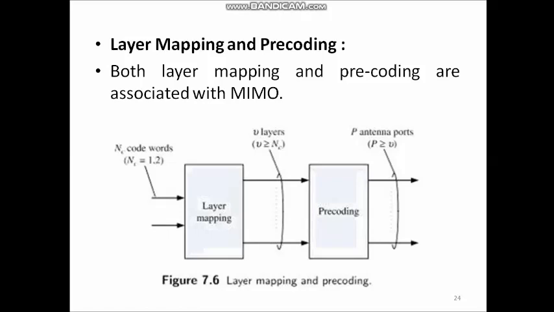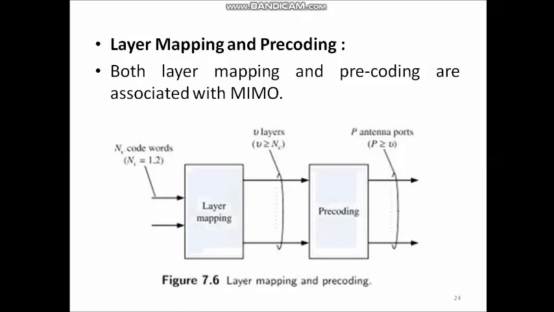Okay, next step is layer mapping and precoding. Both layer mapping and precoding are associated with multiple input, multiple output, or MIMO. So this block diagram shows both the layer mapping and precoding steps. Output of the modulation mapper is applied as input here. So these two steps, layer mapping and precoding, map the incoming code words to up to 4 transmit antennas.